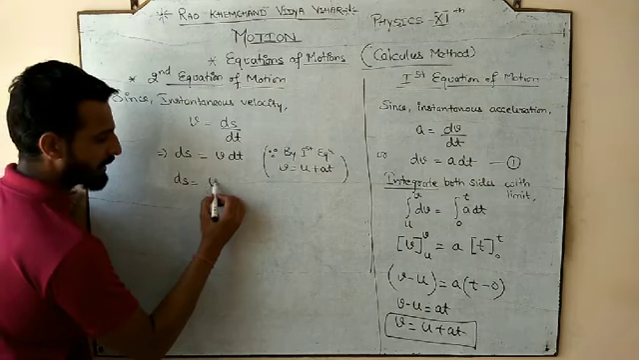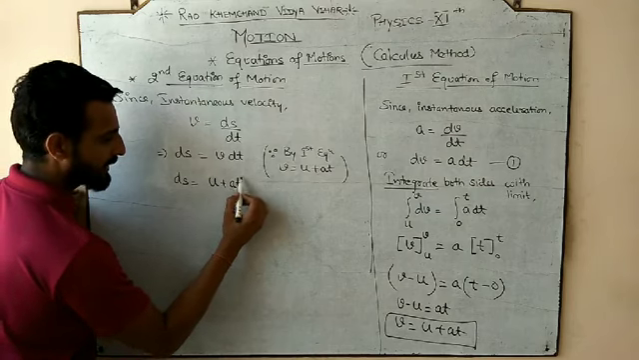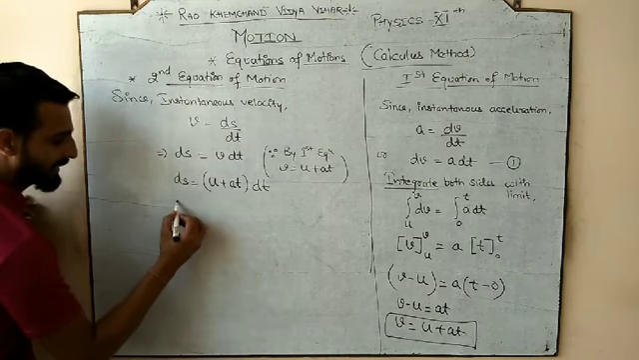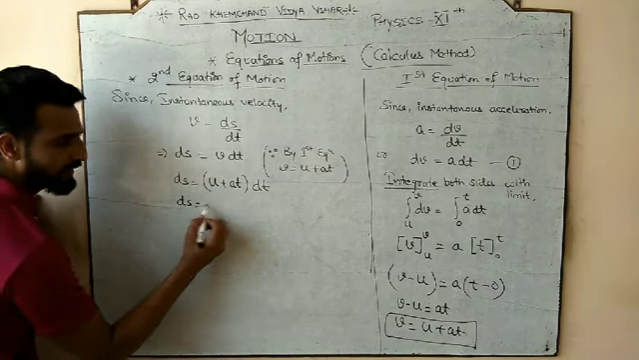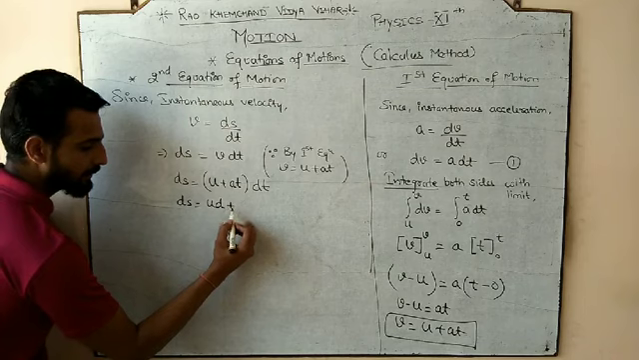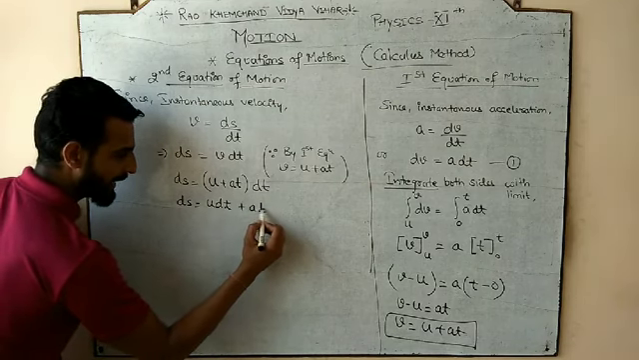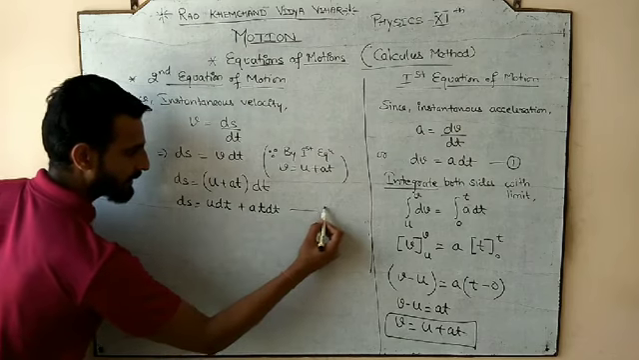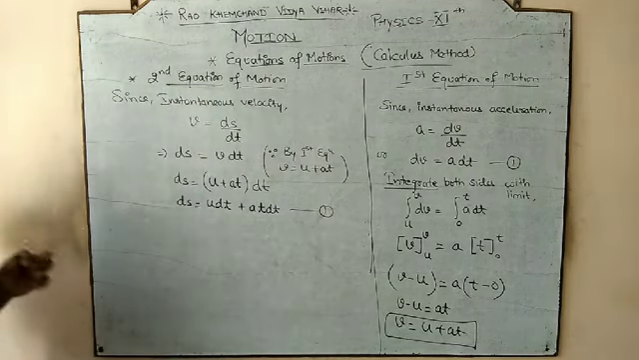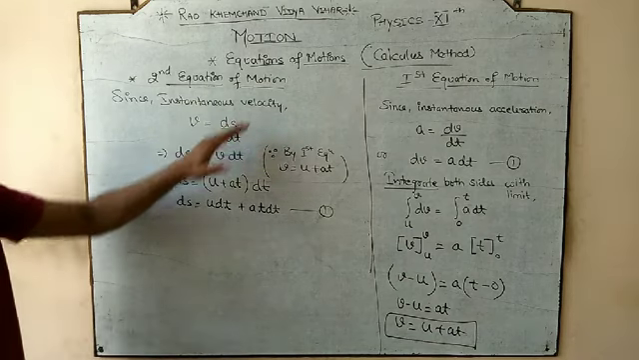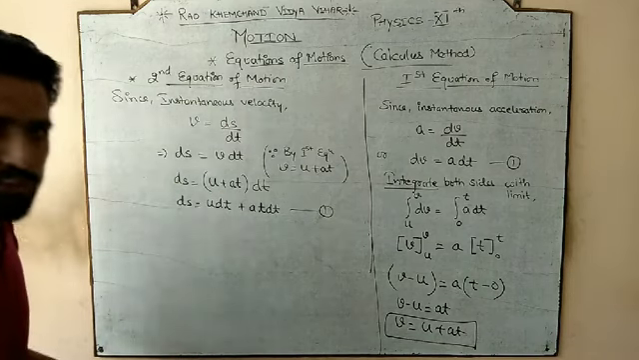So ds is equal to v. What is the value of v? u plus at, into dt. And if you open the bracket, ds would be u dt plus at dt. Clear? So we have done a little bit extra. We used the definition of instantaneous velocity, and then we used the first equation of motion.